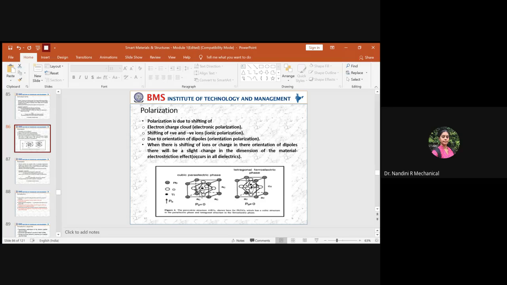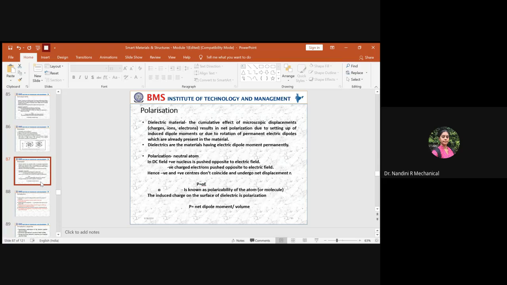When there is a change of phase from cubic to tetragonal due to the polarization effect, that provides the best piezoelectric charge coefficient. At the cubic structure, you cannot get the enhanced value. Only when it changes from cubic to tetragonal at the ferroelectric phase will you get the maximum piezoelectric charge coefficient that we dealt with yesterday, and also how piezoelectricity varies with electric field and the net dipole moment.